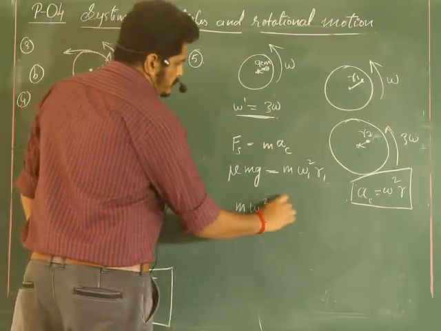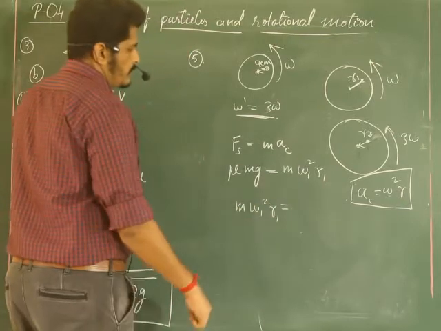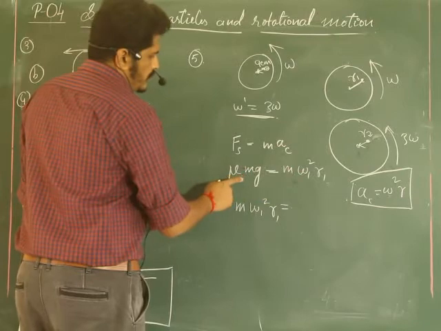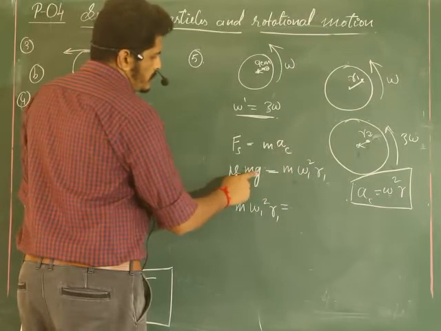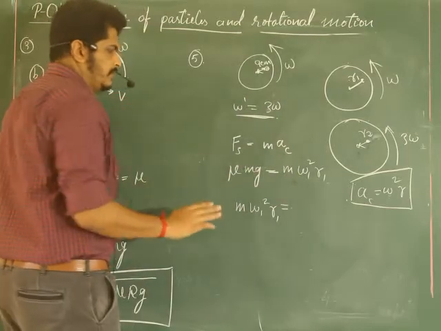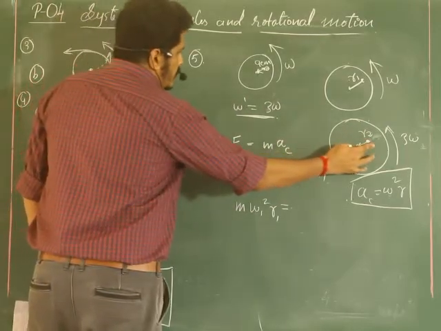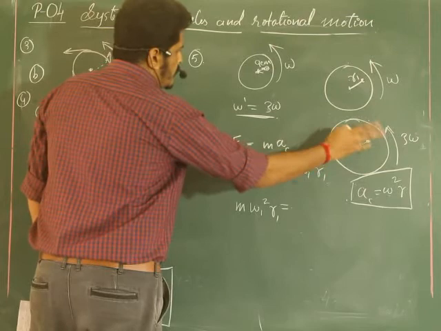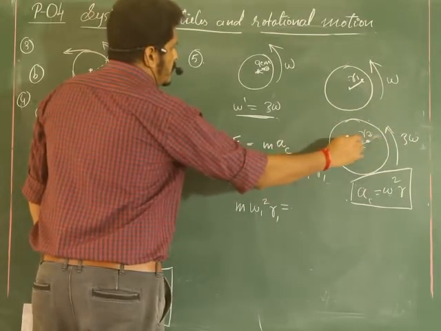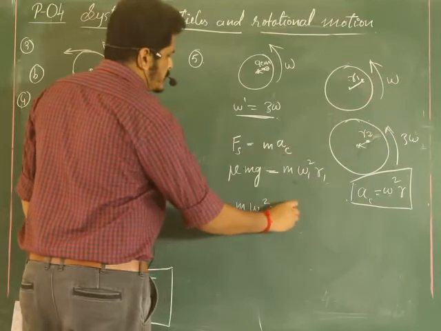So next, it is equal to mu mg. Just about to slip means it is the final, that is the limiting friction. Somewhere at one particular position we have kept the coin. We don't know, it is very near, of course, but it has to slip.